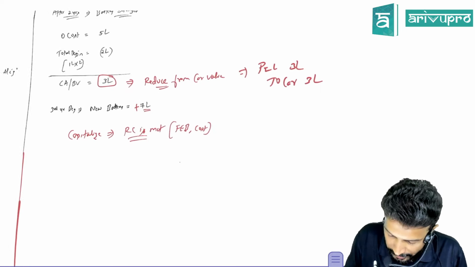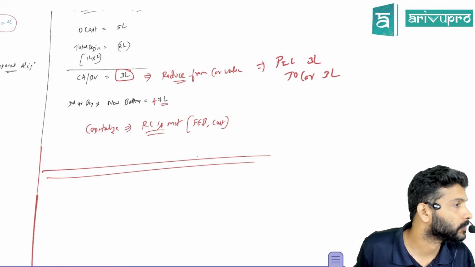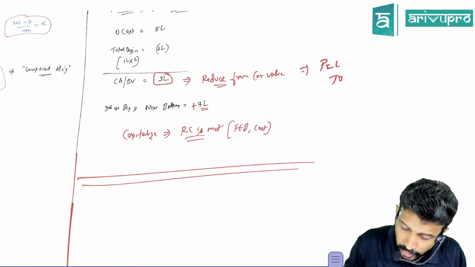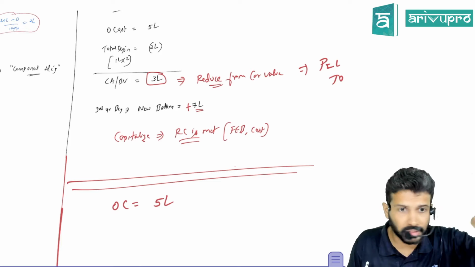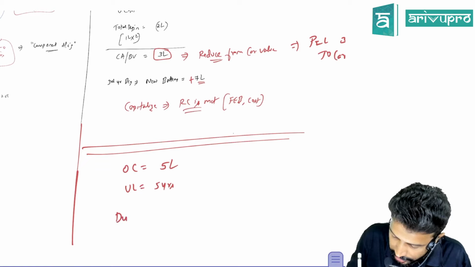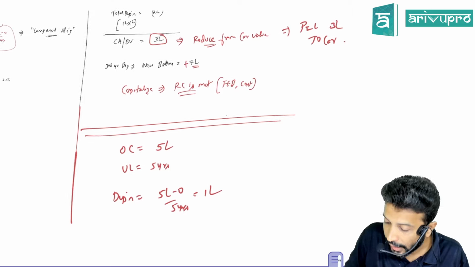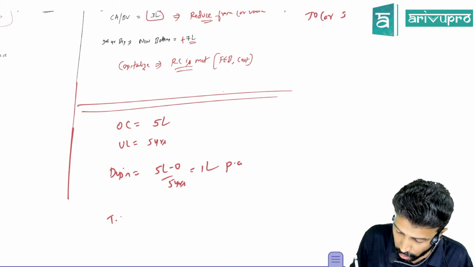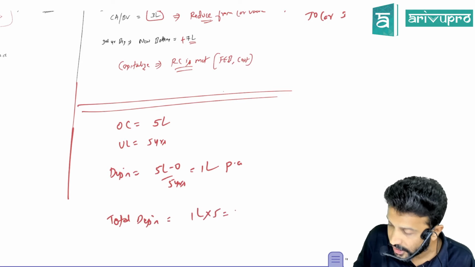Okay, let me take this one step further. Suppose you replace the battery only after 5 years. This time the battery lasted for 5 years. What was the original cost of the battery? Originally 5 lakh was included. What was its useful life? 5 years. What is the depreciation on this battery every year? 5 lakh minus 0, divided by 5 years, which is 1 lakh per year. How many years did you use it? 5 years. So the total depreciation is 1 lakh into 5, which is 5 lakh.